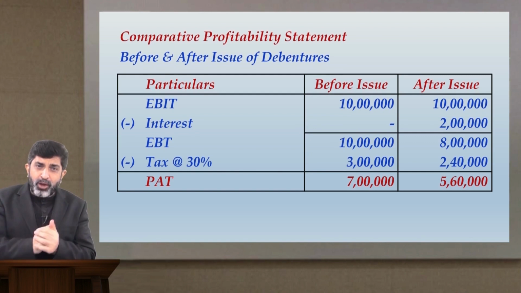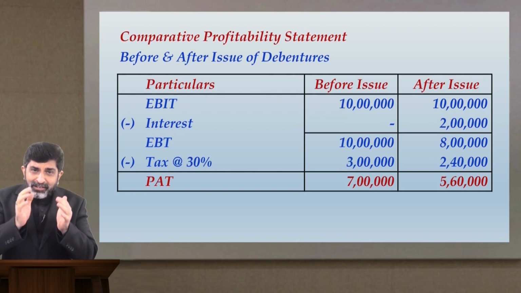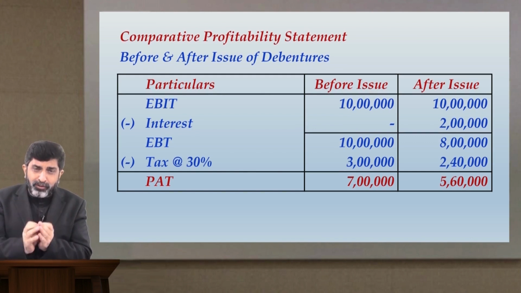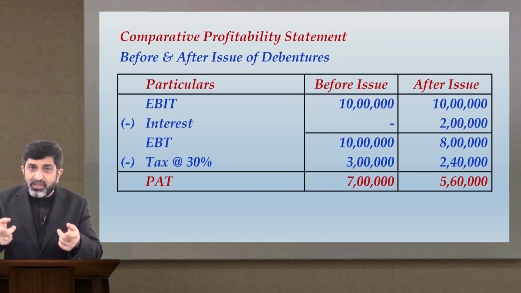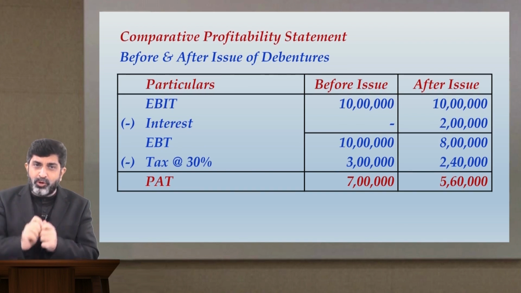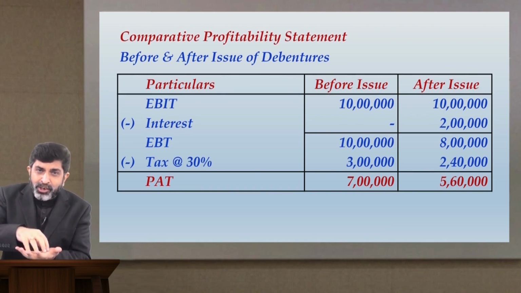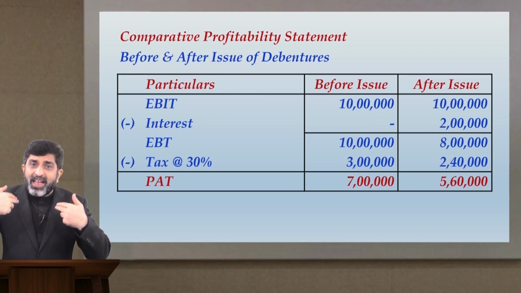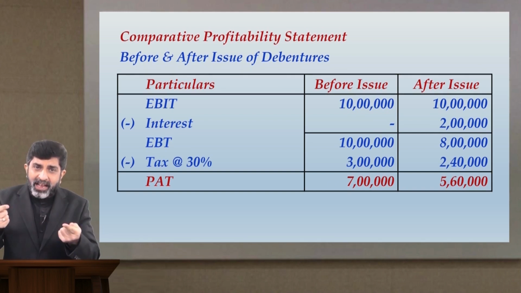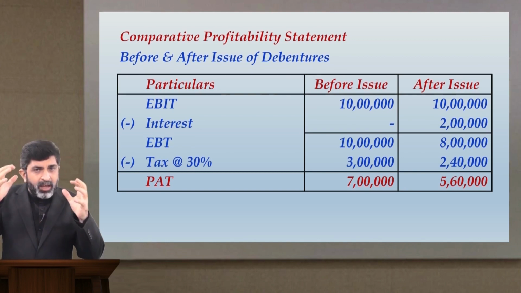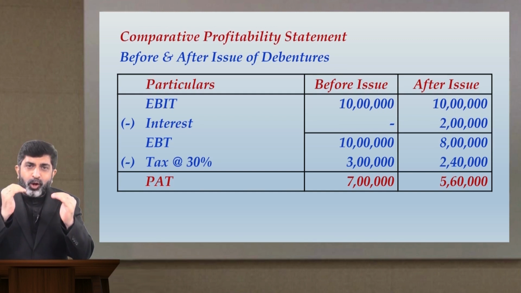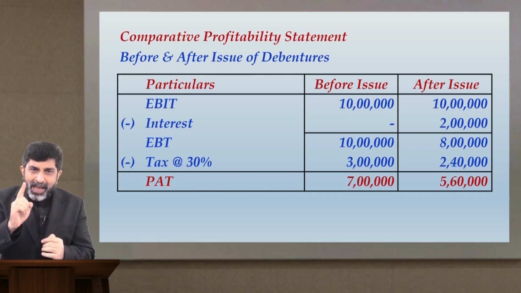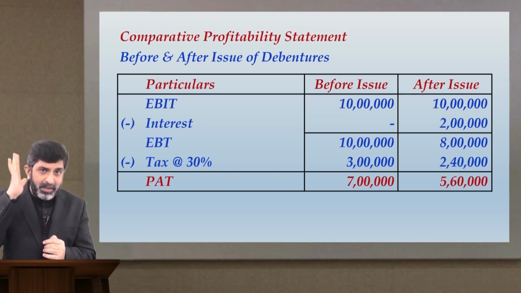If you carefully observe the tax line, Keertana Limited was paying more tax earlier. Now this company is paying a lesser amount of tax. There is some reduction in tax because the profit got reduced. Because of the interest expenses now arising after issue of debentures and the profit before tax getting reduced, the burden of tax also gets reduced by 60,000 rupees.